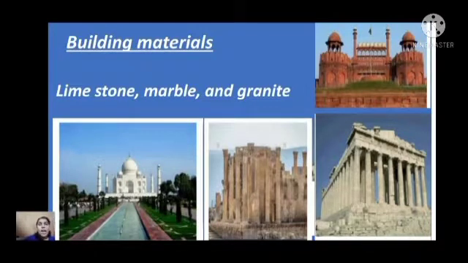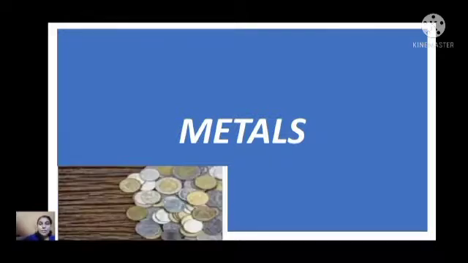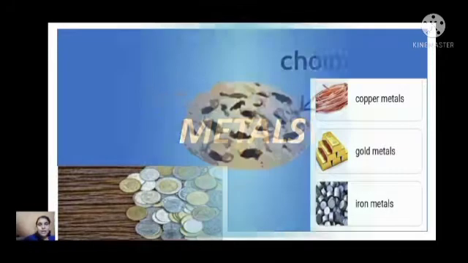Okay. And the second benefit, we get metals from the rocks. Different kinds of metals we get from the rocks: silver, gold, iron, copper, etc. How is it? I will explain with one simple example. Listen here.